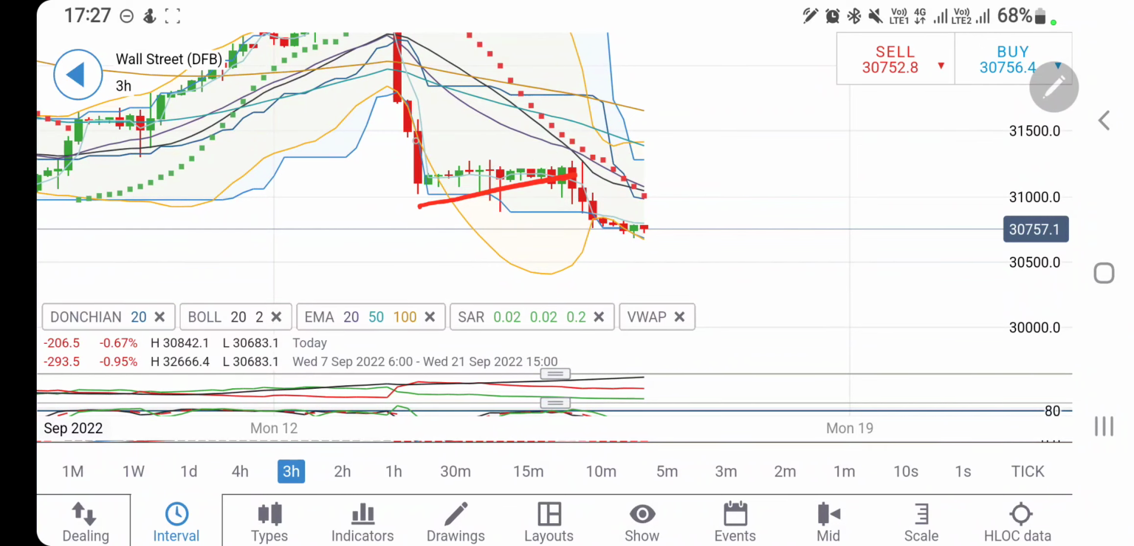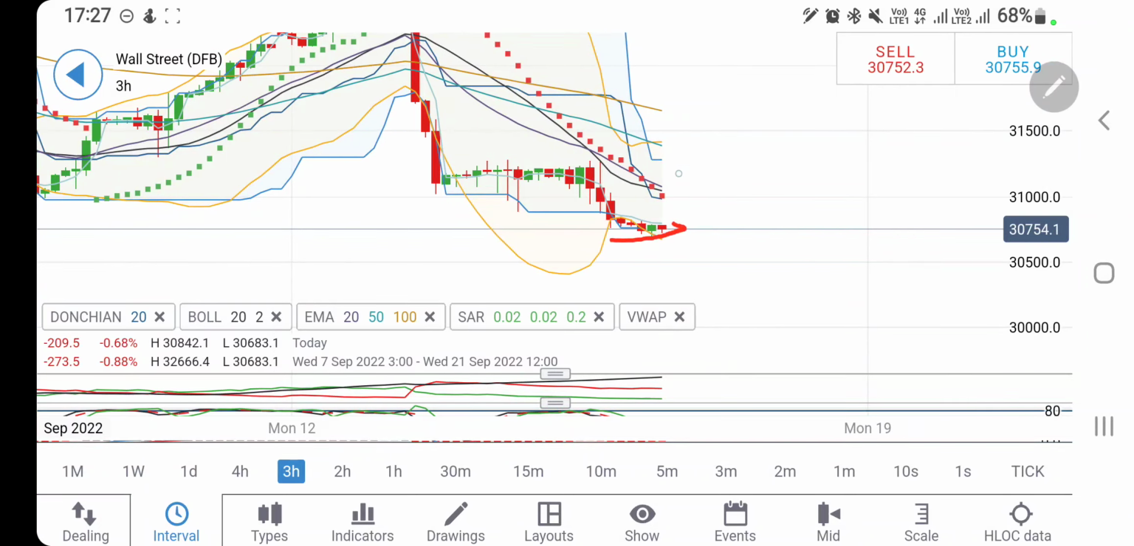If you look at the 3-hour charts, drop, retracement, drop and consolidation. So it is trying to create a base. Only bullish entry is if it breaks past this zone, that is 31,400 levels, 31,300 levels. Till that time, any rise is a retracement. It might get a strong resistance at 31,000, 31,100. This zone between 31,000 to 31,100 is going to be very strong resistance for Dow Jones for the day.